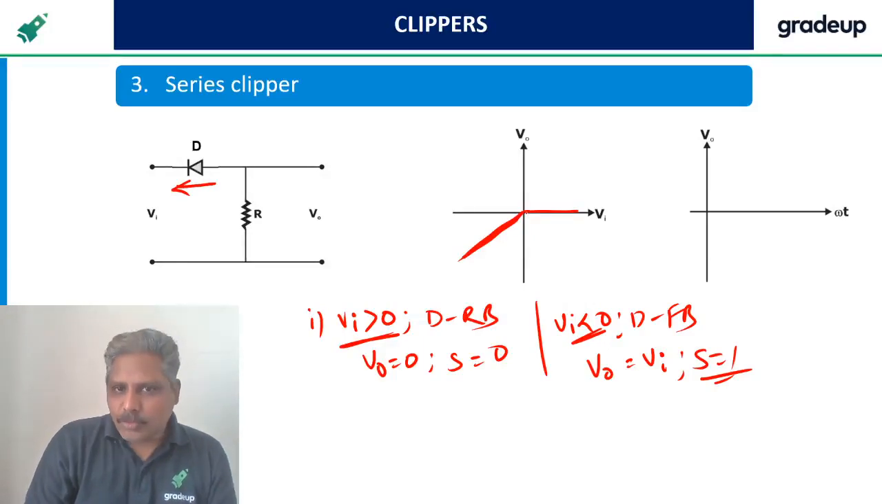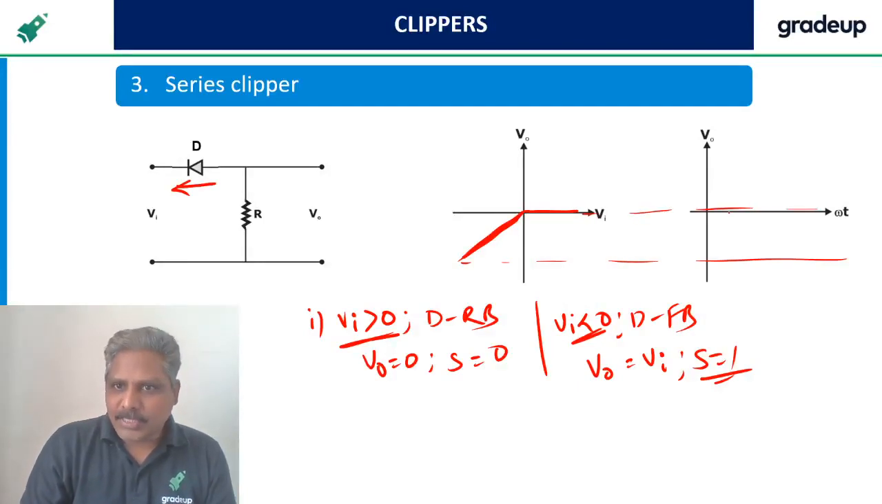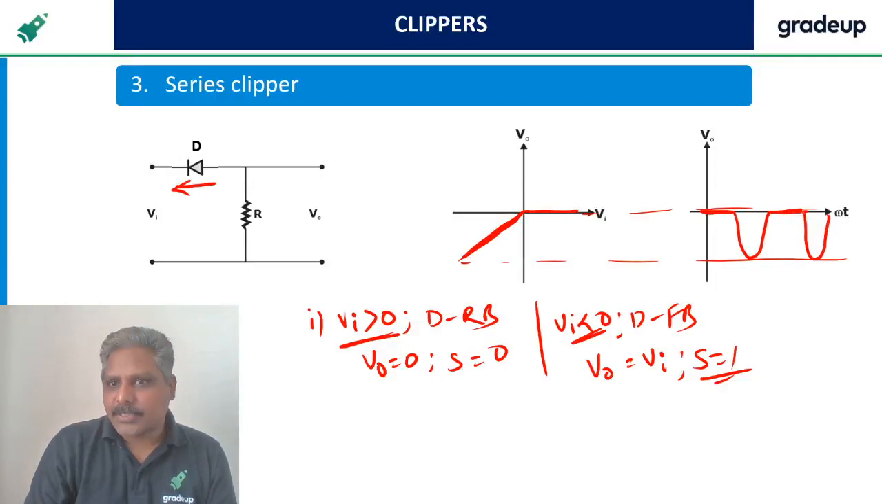Whenever the slope is 1, during this portion the slope equals 1, right? So during that portion the output will be the same as the input. Simply we can plot like this. Slope equal to 0 means the output is 0, like this. During this portion the output is 0. So it is a positive clipper. Like that also we can say.